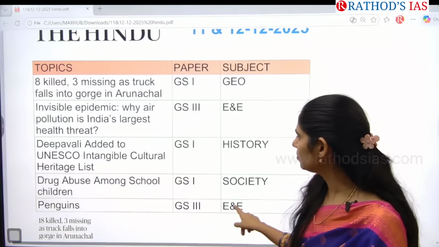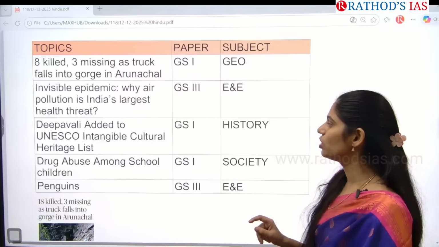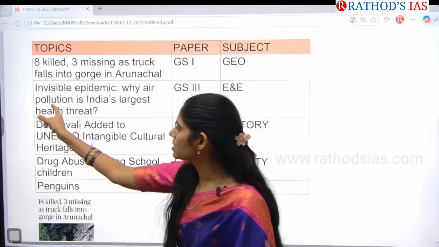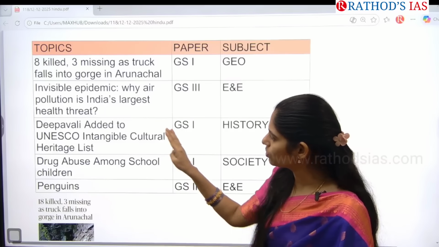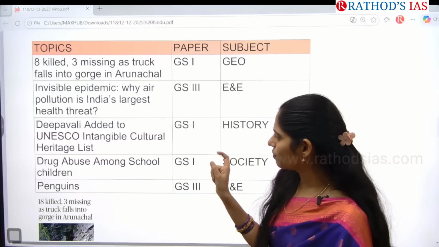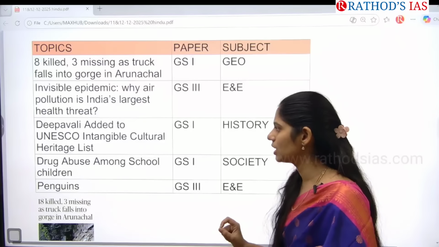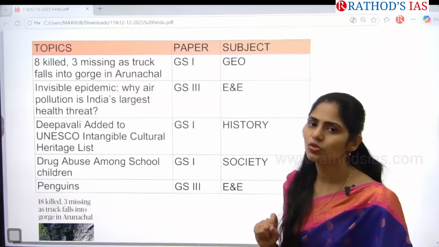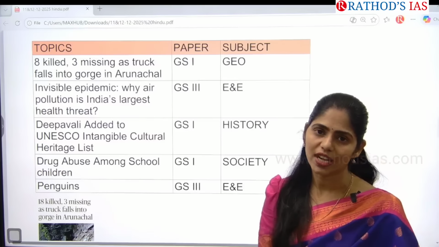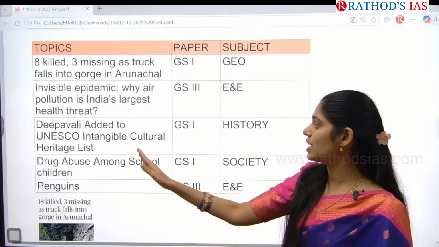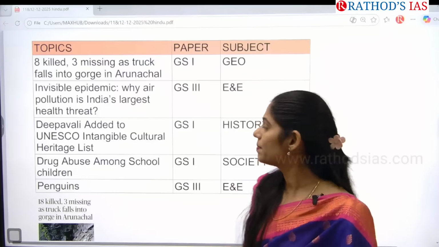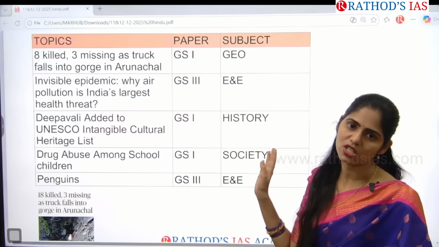The next topic is: Deepavali added to UNESCO Intangible Cultural Heritage List. Here you have to see certain facts regarding this Diwali festival. Next, you have to see what UNESCO's Intangible Cultural Heritage means. In the Nitin Singhania book, you will read about UNESCO's World Heritage Sites, both the tangible and intangible lists. UPSC has already asked a question regarding that. Because Diwali has been added to this list, this year you can expect a prelims-based question from this area. This topic is very important from your history in GS1.